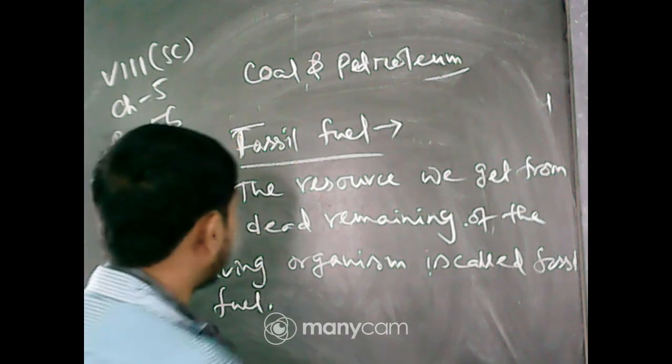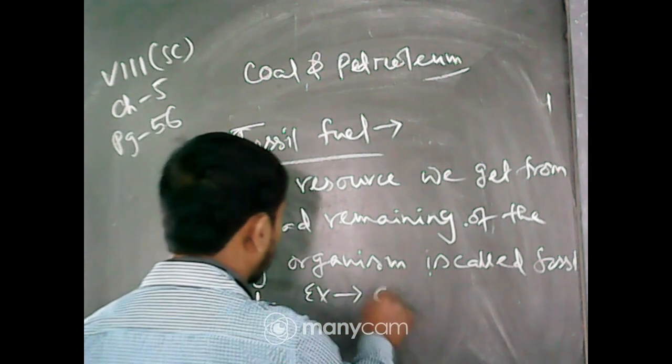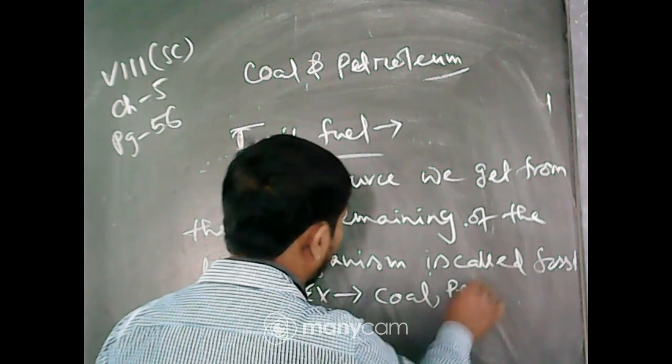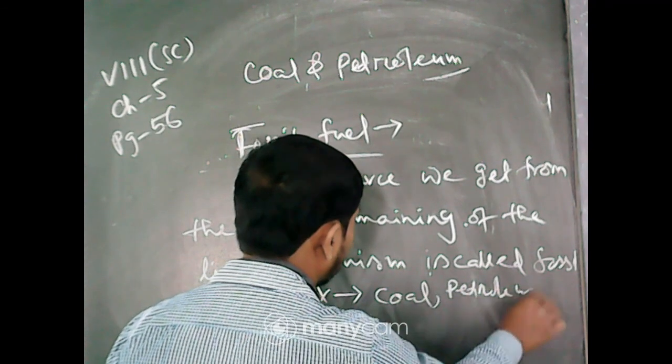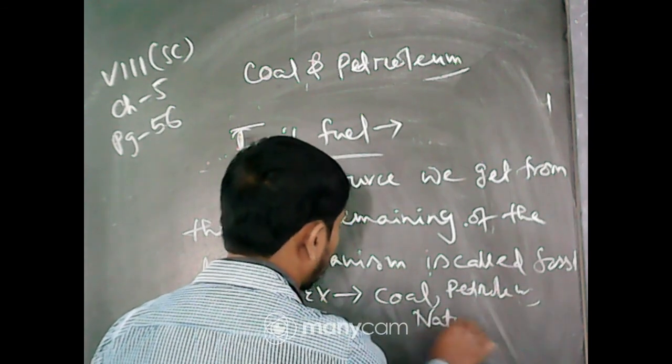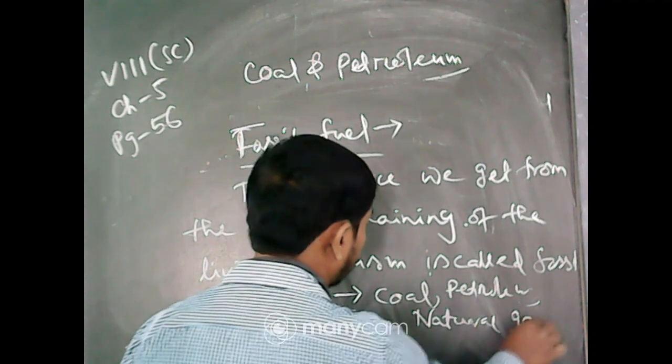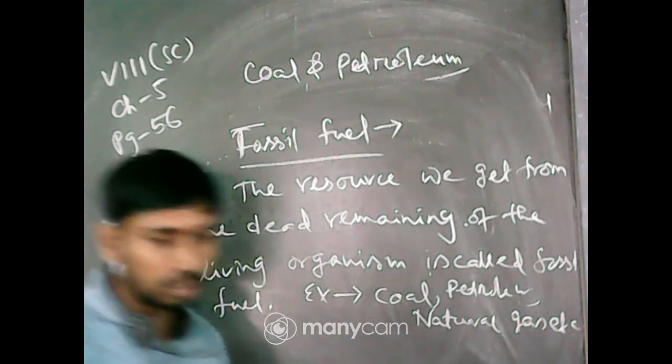For examples, you will write: coal, petroleum, natural gas, etc. Clear?